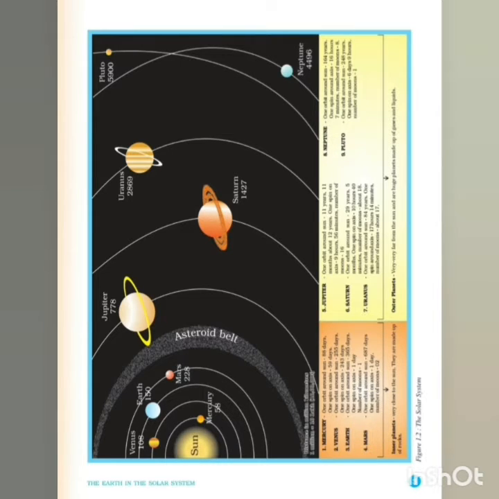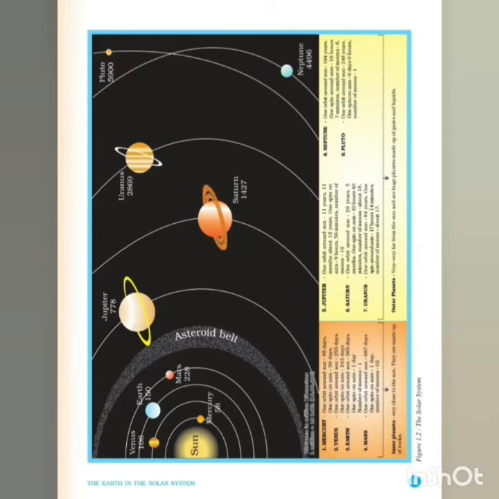Number of moons: 16. Jupiter has how many moons? 16 moons. Saturn: one orbit around the sun takes 29 years, 5 months. One spin on axis is 10 hours and 40 minutes. Number of moons: about 18. On Earth 1 moon, on Mars 2 moons, on Jupiter 16 moons, on Saturn 18 moons.